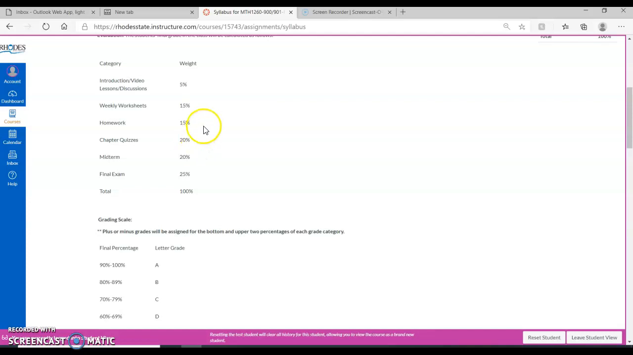These are the percentage breakdowns for how the course is weighted. You can see that the midterm and the final are heavily weighted. They're worth 45% of your grade. The quizzes are 20%. The online homework is 15%. The weekly paper pencil assignments are 15%. And then some intro material is worth 5%.